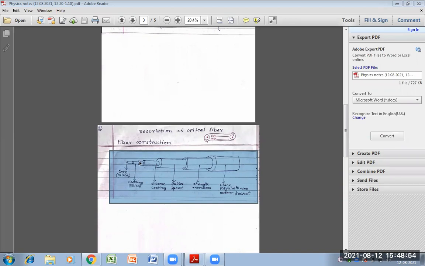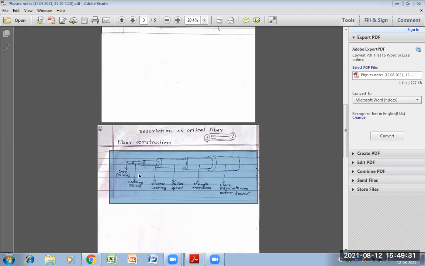In the case of plastic, the core can be polystyrene or polymethyl methacrylate, and the cladding is generally silicone or Teflon.